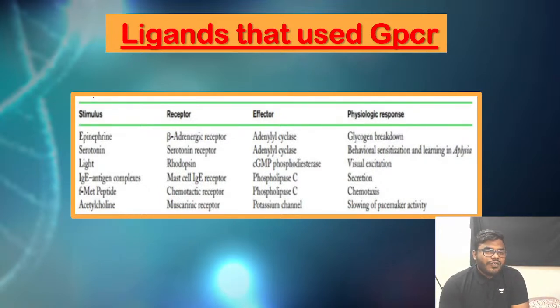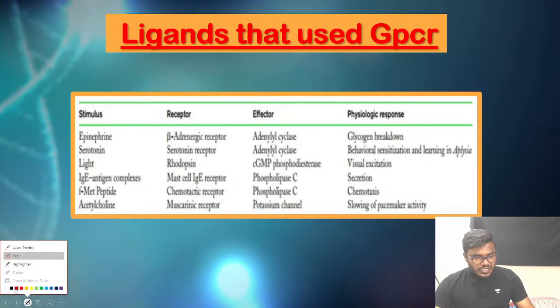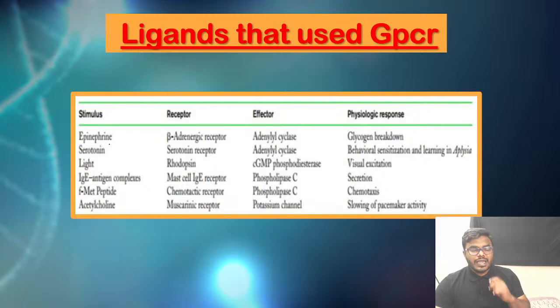What are the types of ligands that use different types of receptors, what kind of effectors are associated with them, and most importantly, friends, what kind of physiological response they can show. All of you listen to me very carefully, friends. First one, epinephrine. You know what the function of epinephrine is, friends? Breaking down of glycogen to glucose. That's the ultimate goal, we all know very well.